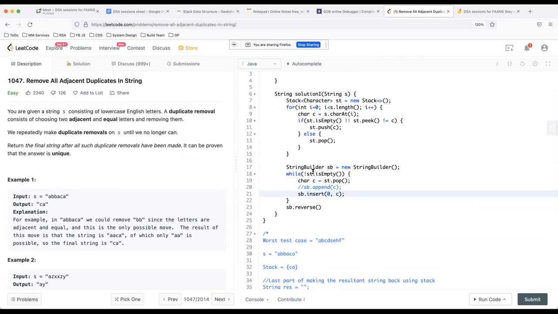So you always insert the new character at the 0th index, and it will make space and keep on shifting things. This is also fine. Or you can just keep on appending, and at the end you can reverse it. So sb.reverse().toString(), and I can return it.